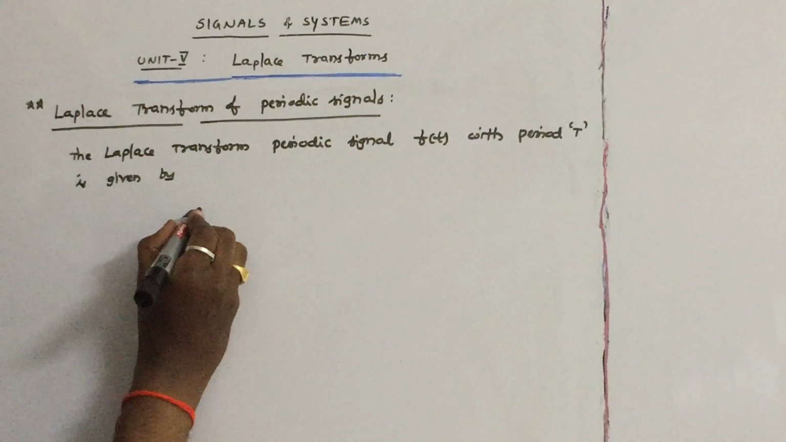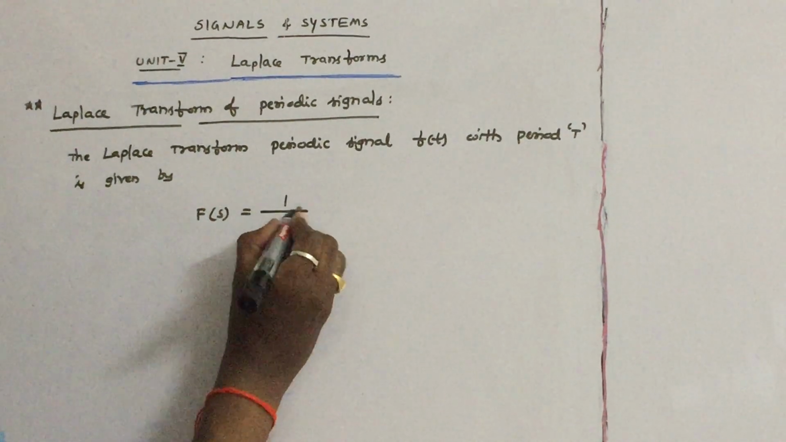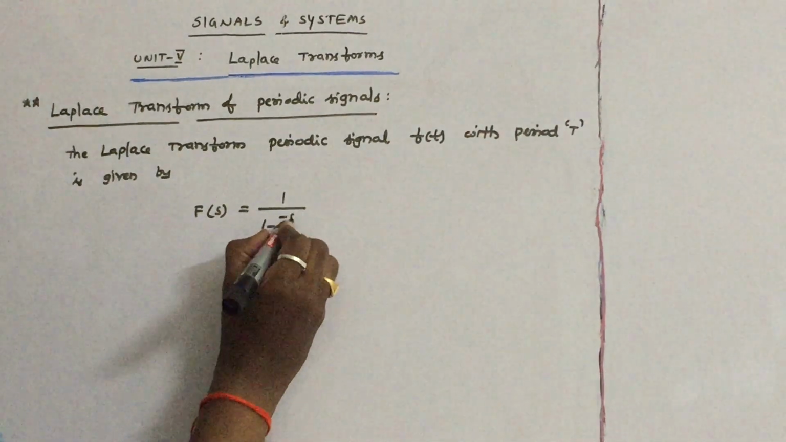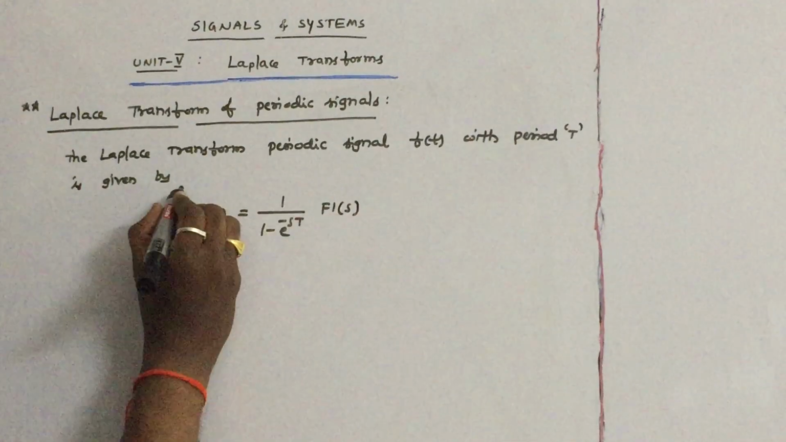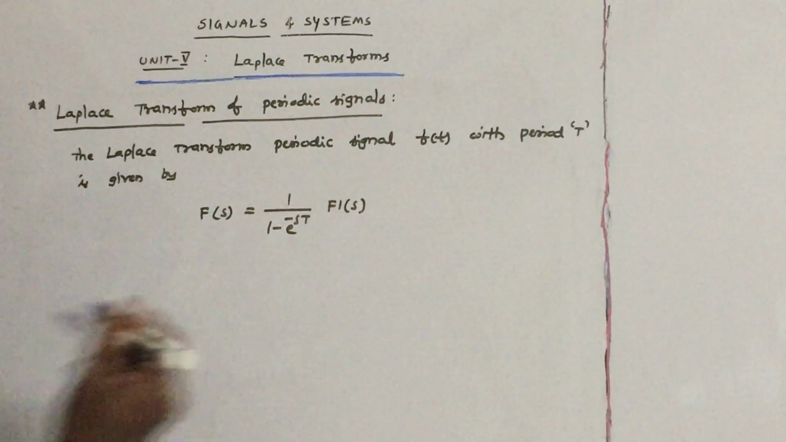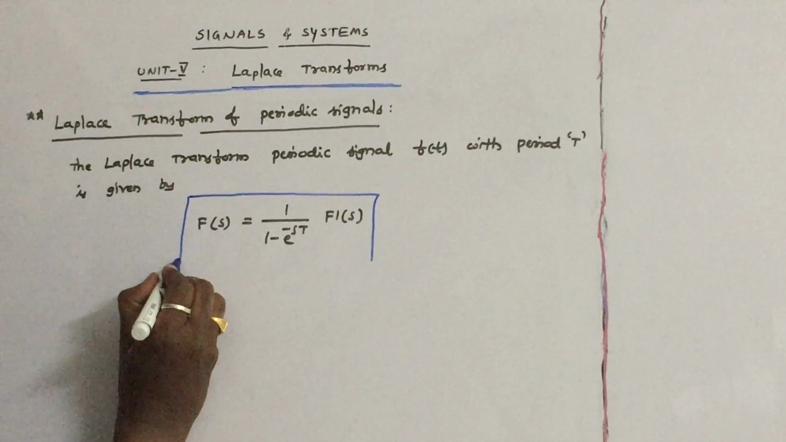so f of t's Laplace transform is written as F of s, and that is equal to 1 by 1 minus e power minus sT, into F1 of s. So remember this very important formula to find out the Laplace transform of a given periodic signal.